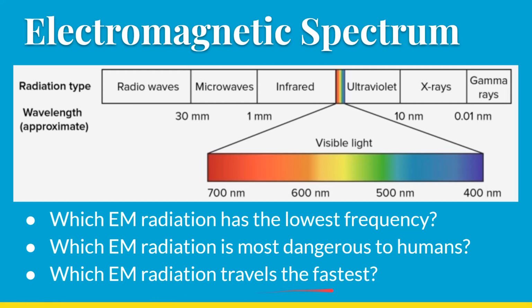Which one travels the fastest? Which one do you think is the fastest? Yeah, they're all the same. Okay, don't fall for that question. Okay, they are all the same speed. Guys, they're all light. Okay, they all travel at the speed of light. I know they don't all say light up there, but they all travel at the speed of light, 3 times 10 to the 8th meters per second. So again, be able to answer questions like this about the electromagnetic spectrum.